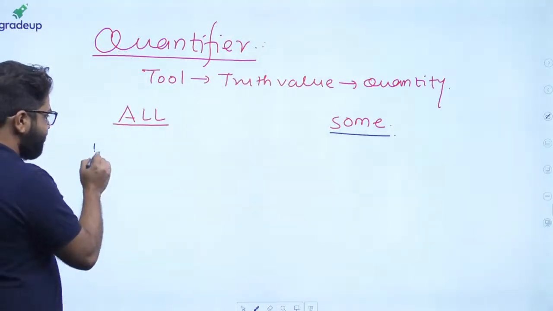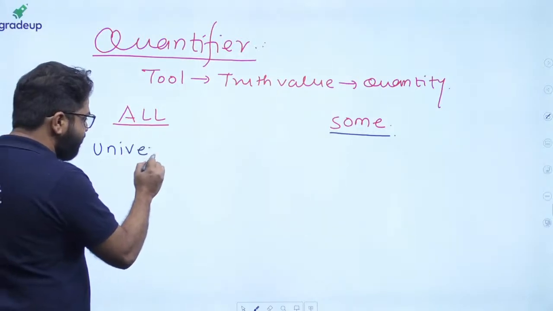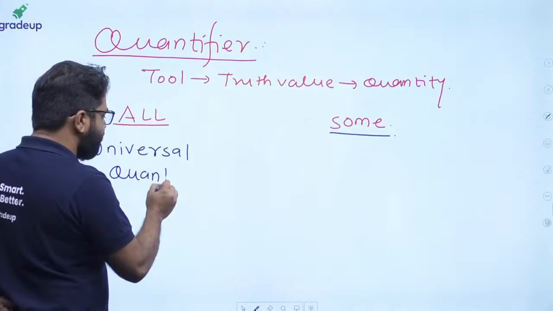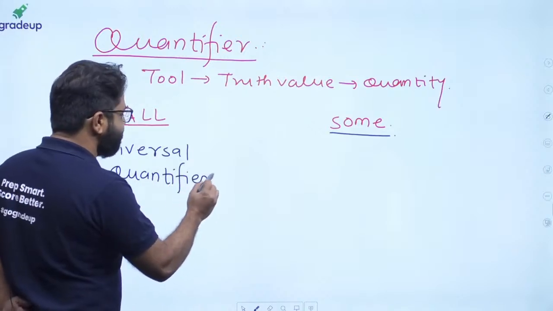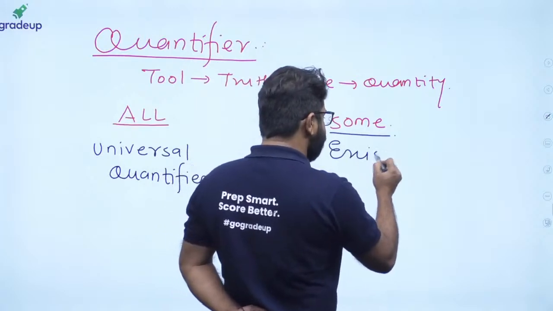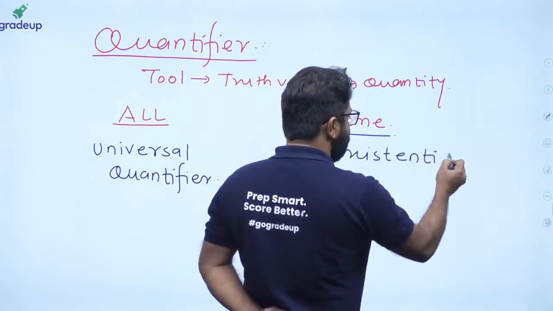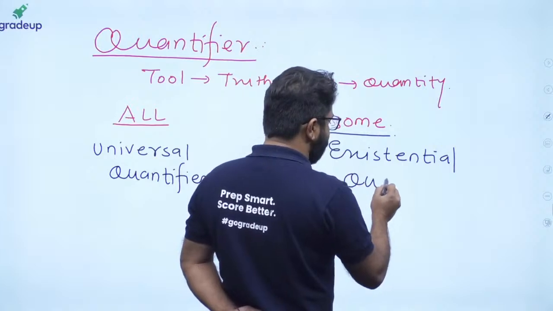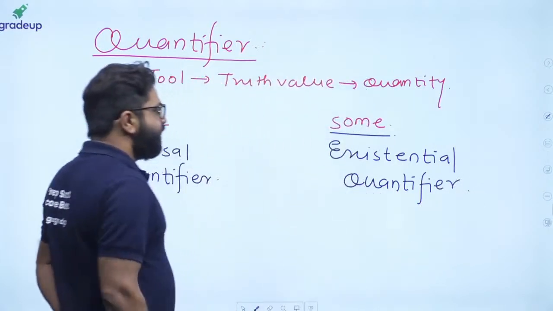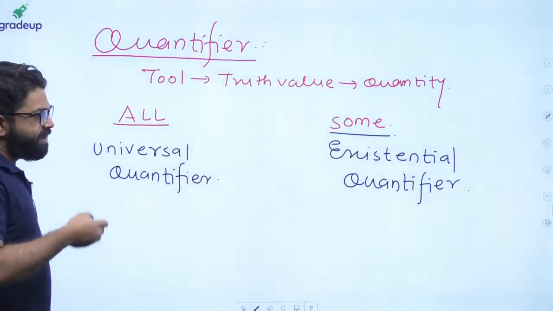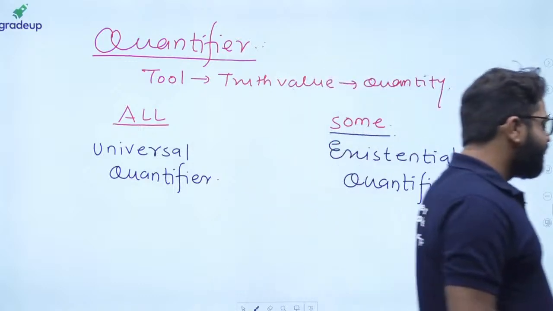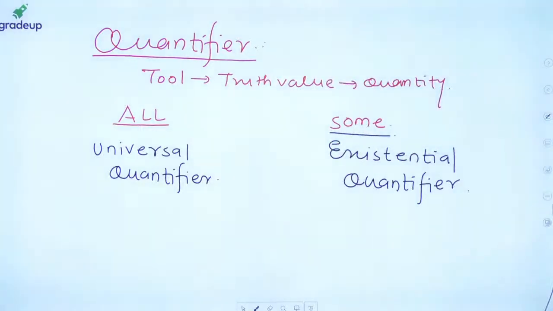When we are asking whether all of them are true or not, we require a tool called the universal quantifier. Now let's talk about some. When you are asking something in terms of some, that is called the existential quantifier. So one is called the universal quantifier, another is called the existential quantifier. I hope you are getting it. It's a very simple concept but a very powerful concept.